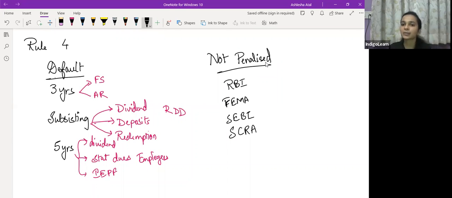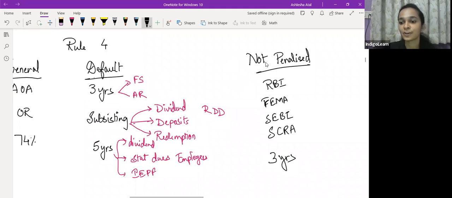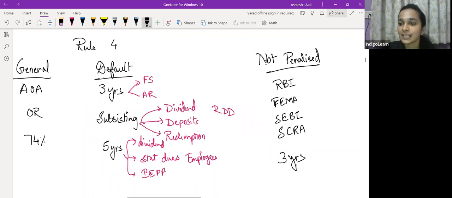So इनमें से कोई भी act में the company shouldn't have been penalized in how many years? In preceding how many years? 3 years. So ये सारी conditions है for a company to issue equity shares with DVRs. So if a company wants to issue equity shares with differential voting rights, ये सारी conditions जो है ये comply होने चाहिए. Now tell me, have you all understood all these conditions?